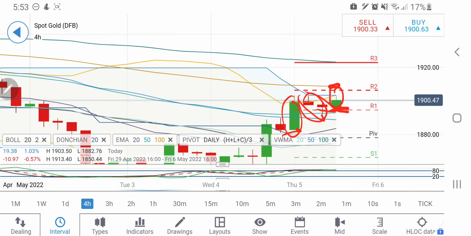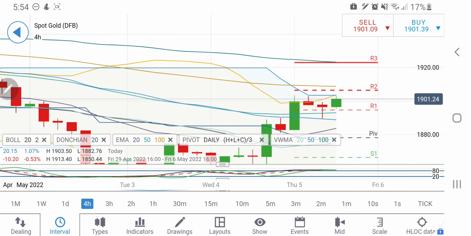At least you can expect that it might try to hit 1908 levels and 1912, 1915, 1918. In fact, it can rise very much beyond the 1920-22 zone if it continues to trade above 1895 and sustains these levels. So how much could this candle be?